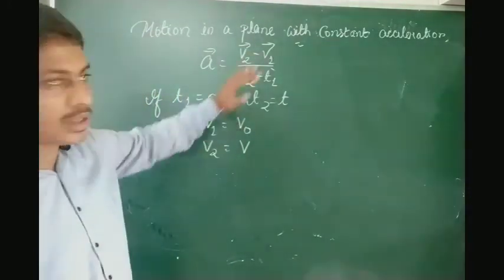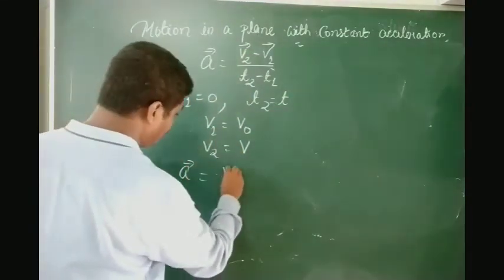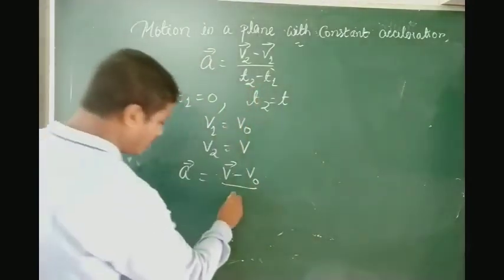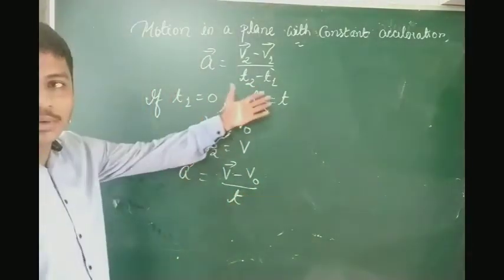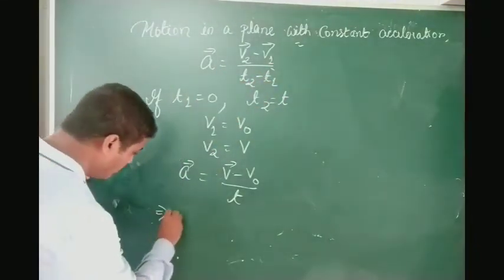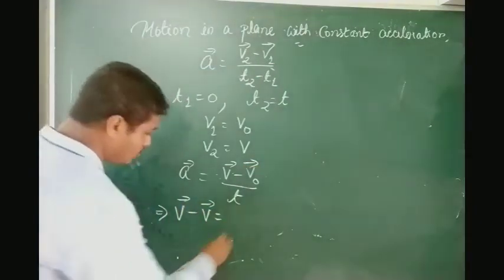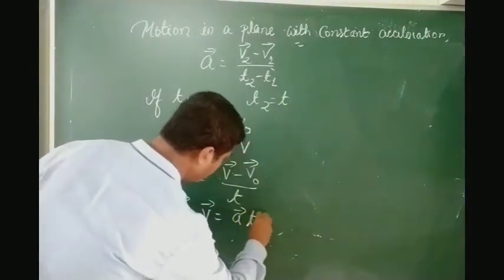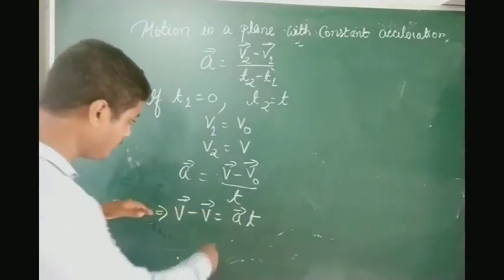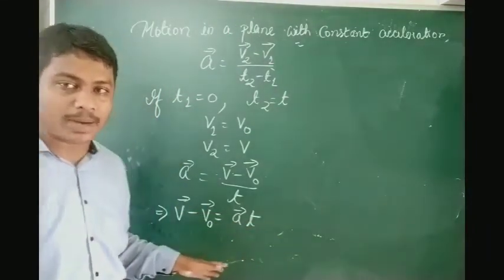So if I put it in this equation, a will now change to v minus v0 divided by t2 minus t1, so it will be t, because t1 we have taken as 0. So it will be v minus v0 is equal to a into t. I have just cross multiplied.